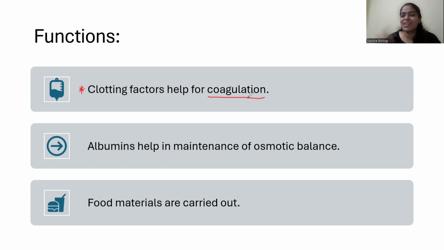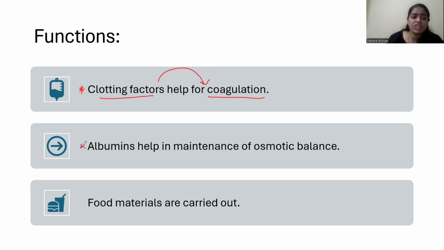So what will you do? First, you will cry, "Mommy, I got hurt." So what happens then? Is that blood coming out continuously? No, it won't come continuously. Why? Because inside the blood, we have these heroes. Who are those? Clotting factors, which will be helping in coagulation or clotting, right? So what do they do? They immediately go there and block that and immediately stop the flow of blood, right? So they are literally heroes, right?